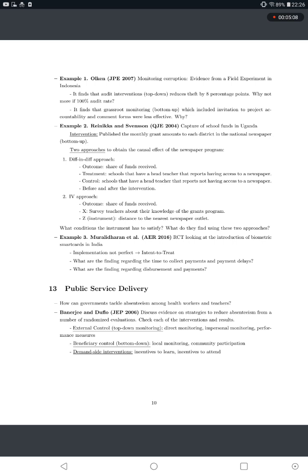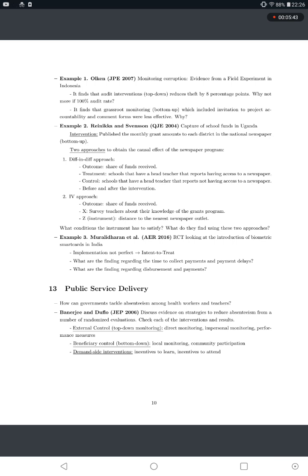Example 3, Muralidharan et al., AER 2016, an RCT looking at the introduction of biometric smart cards in India. Implementation not perfect. Intent to treat. What are the findings regarding the time to collect payments and payment delays? What are the findings regarding disbursement and payments?